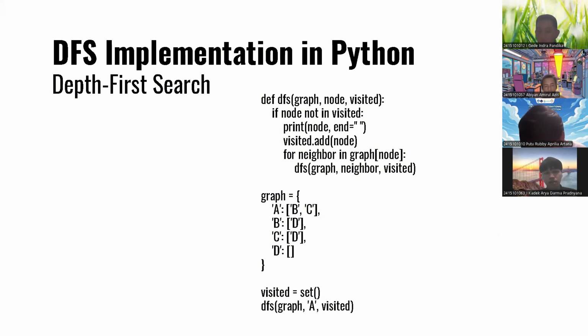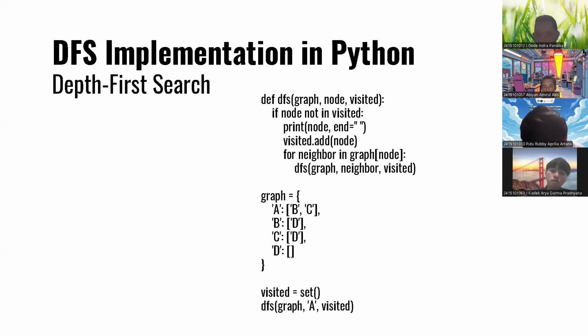We make a graph variable which contains the A, B, C, D values. A is connected to B and C, B connected to D, C connected to D, and D is not connected to another. After that, visited set, and we call the DFS graph. Here is the A in graph, in this variable graph.